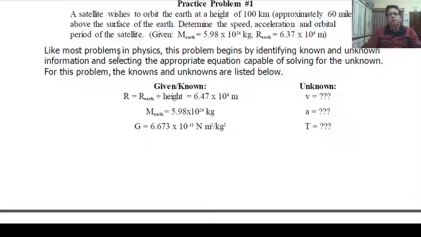Like most problems in physics, this problem begins by identifying known and unknown information and selecting the appropriate equation capable of solving for the unknown. For this problem, the known and unknowns are listed below.